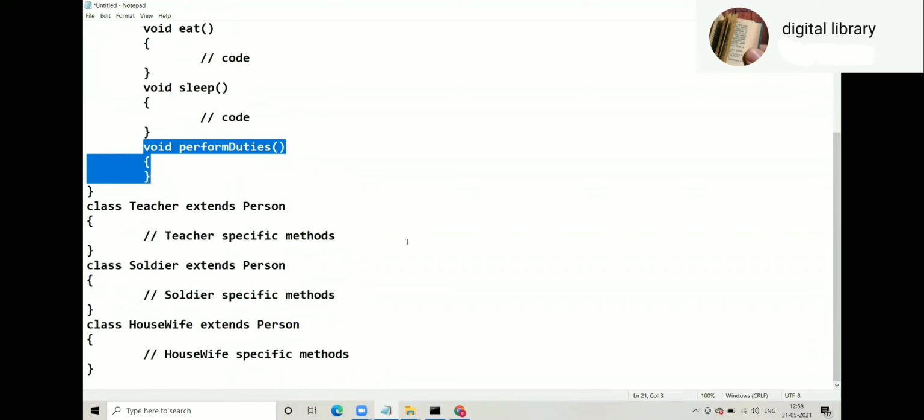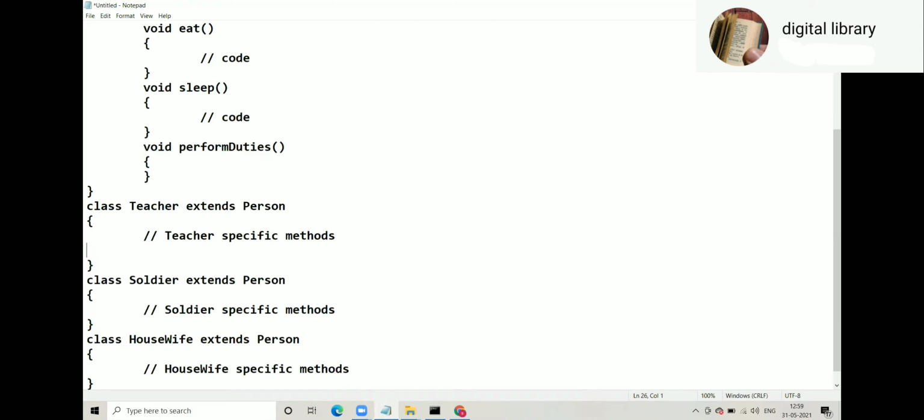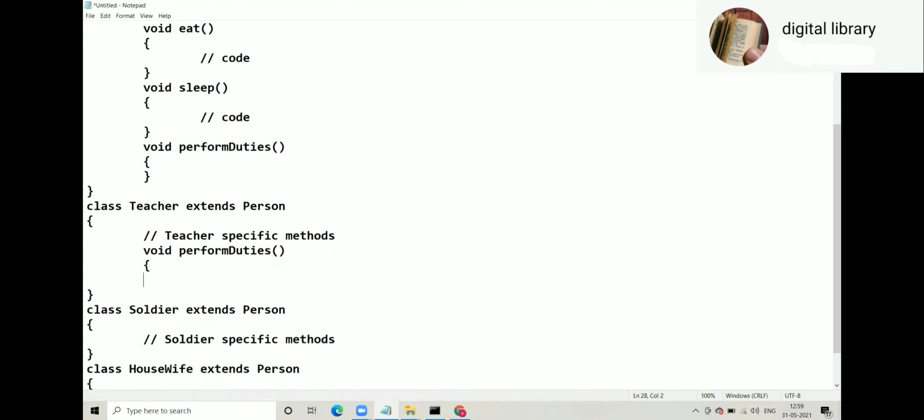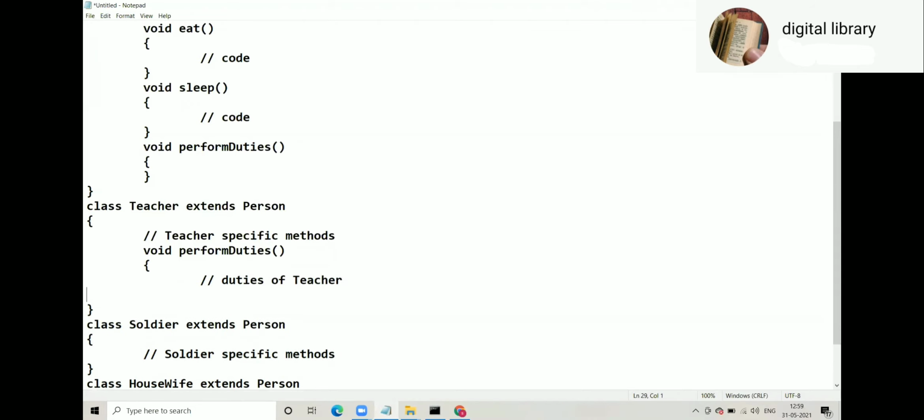Now, your thinking as a parent class developer is that each child should override perform duties, and that child class should have its respective duties.